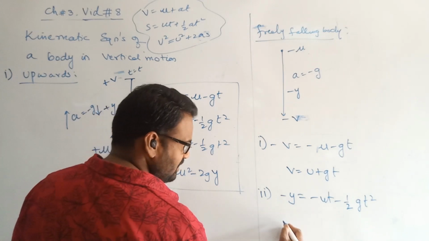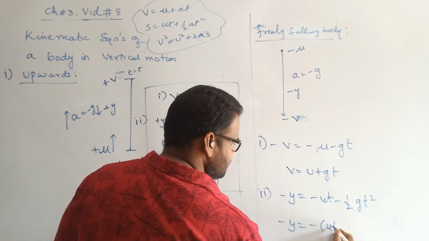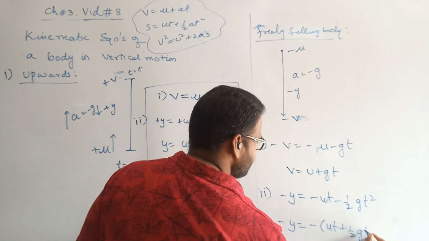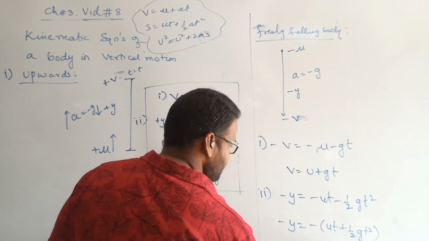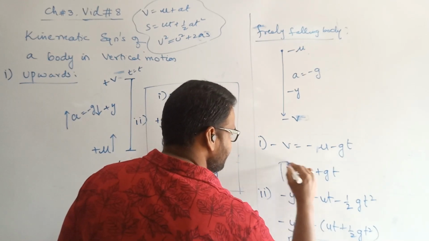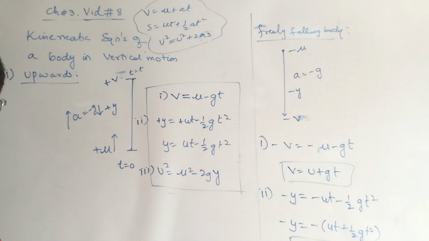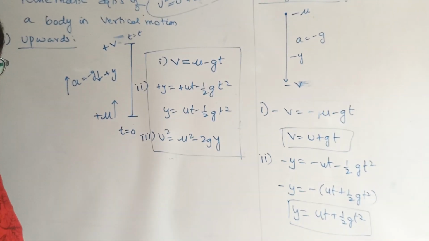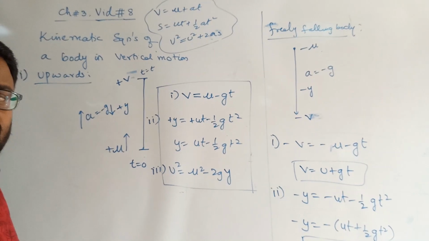If you take minus common here, minus y is equal to minus of ut plus half gt square. If minus and minus cancel, y is equal to ut plus half gt square. That is the second kinematic equation of a freely falling body: y is equal to ut plus half gt square.